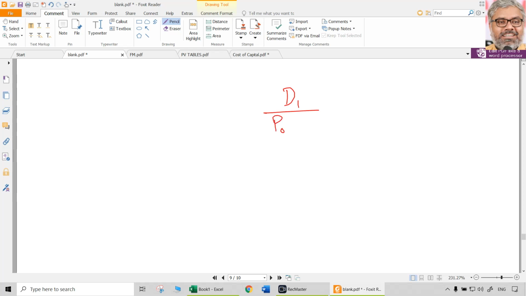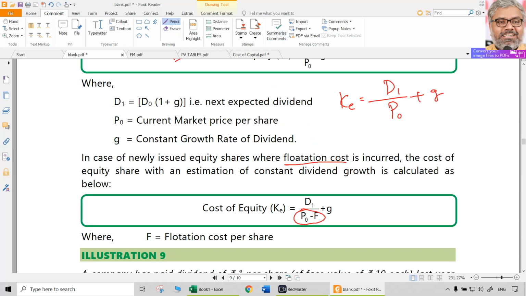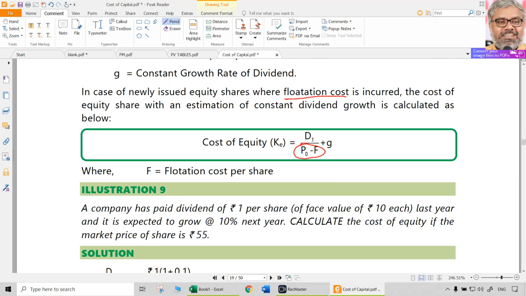P naught is the current market price, that is reality. If you issue the shares in the market now, today, this will be the money that it fetches. With that logic, it is taken as P naught. But will that be completely coming to you? No. Why? Because there will be flotation costs. That is why, in the denominator, when there are flotation costs, we have to reduce it from P naught. So D1 by (P naught minus F) plus growth rate will be the formula only when there are flotation costs also per share. Of course, P naught is market price per share, so F, flotation cost, also should be per share.